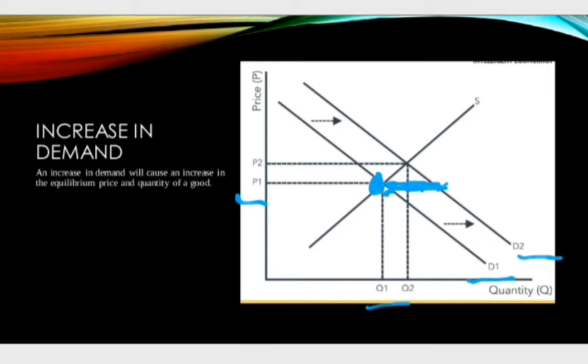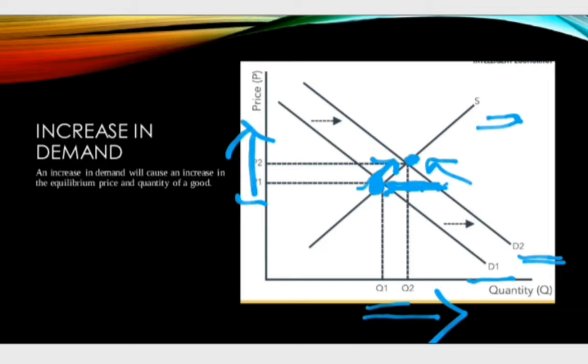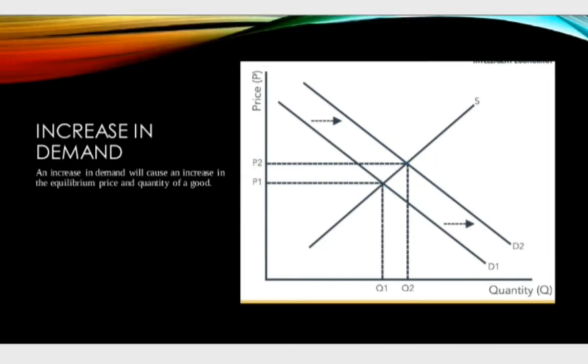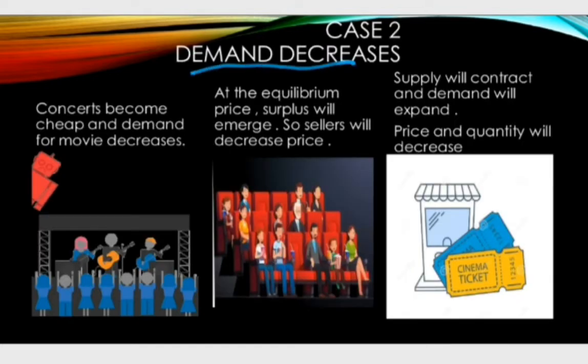This increase in price will lead to contraction of demand and expansion of supply as shown by the arrows. And the price will keep increasing till a new equilibrium is established here, where the new demand curve and the existing supply curve intersect. At the new equilibrium point, there is an increase in the equilibrium price and an increase in the equilibrium quantity. Thus, an increase in demand leads to an increase in the equilibrium price and an increase in the equilibrium quantity. Coming to case 2, demand decreases.